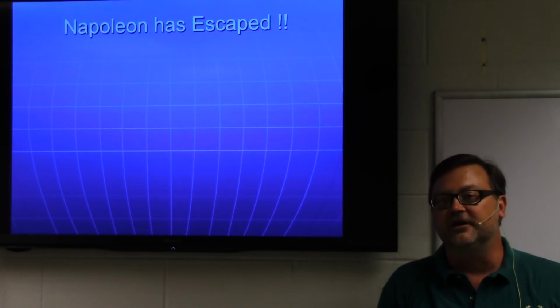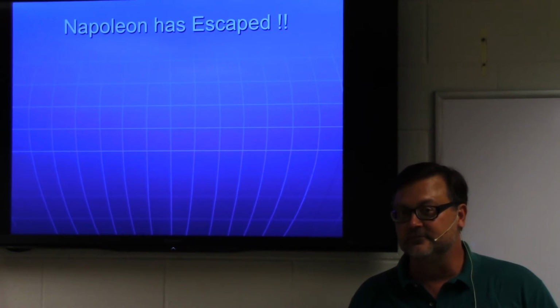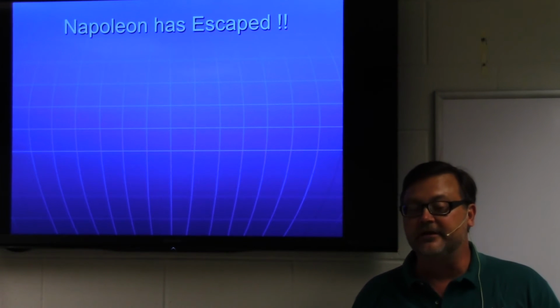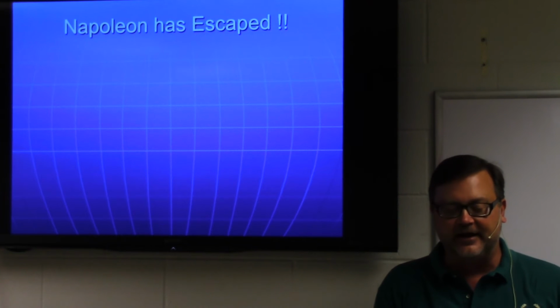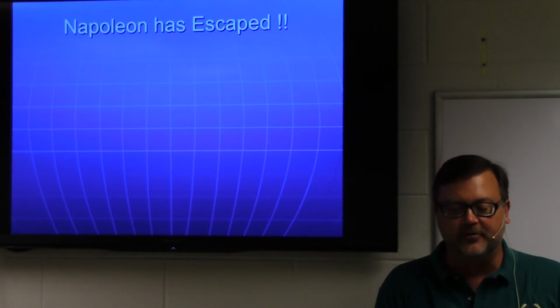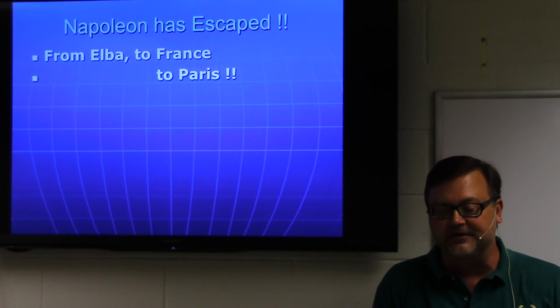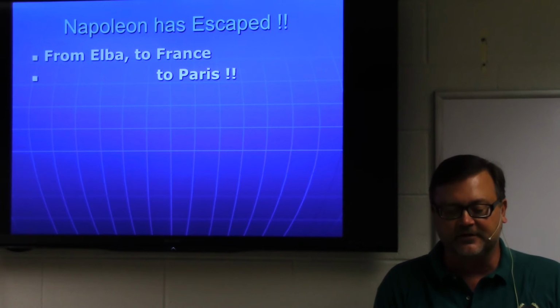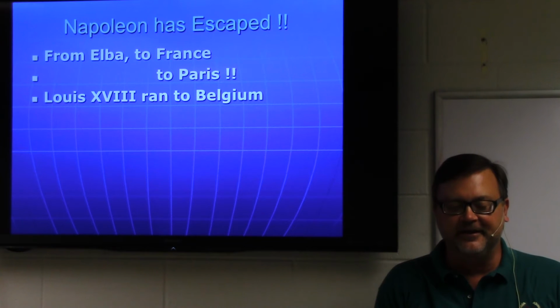And just as this is done, it is announced that Napoleon has escaped from Elba. Some secret agents have got him off the island or got a ship to him, and he has escaped from Elba. And he's landed back in France, and he's marching to Paris with a small group of soldiers, about 1,000 men. And Louis XVIII ran. That's not a good sign for a king to run away from your capital city in the face of just 1,000 French soldiers.